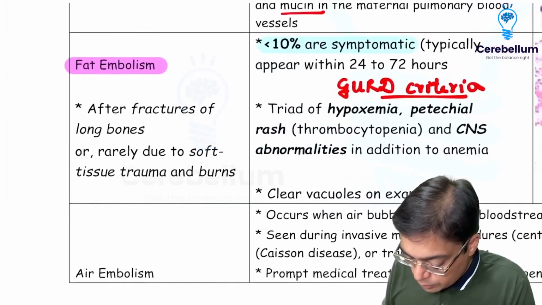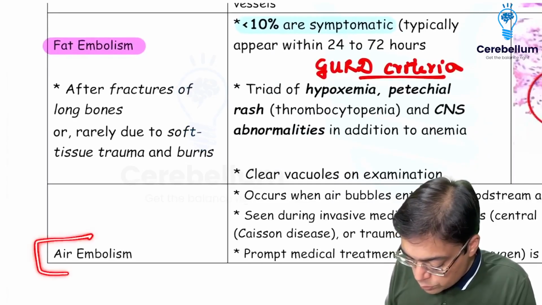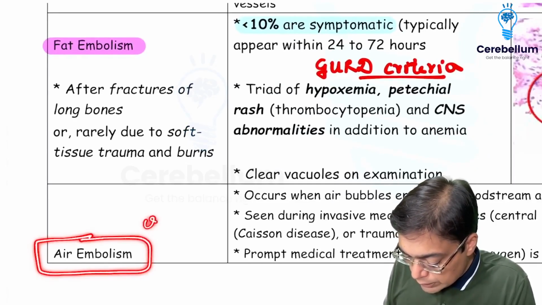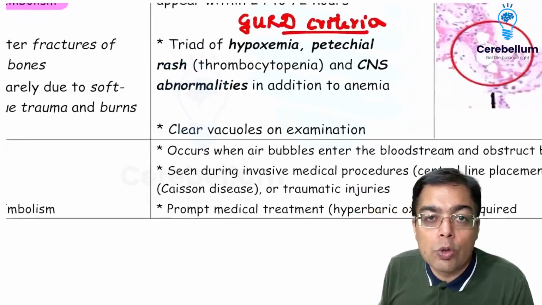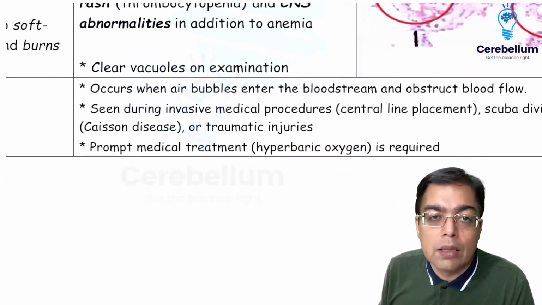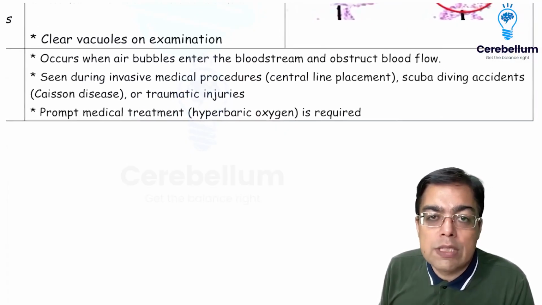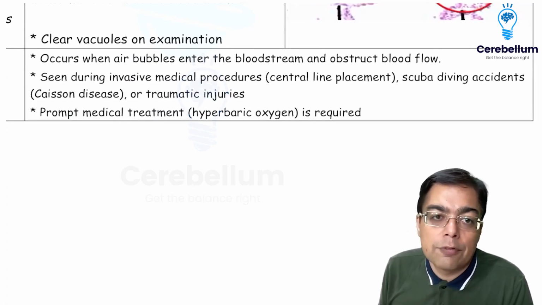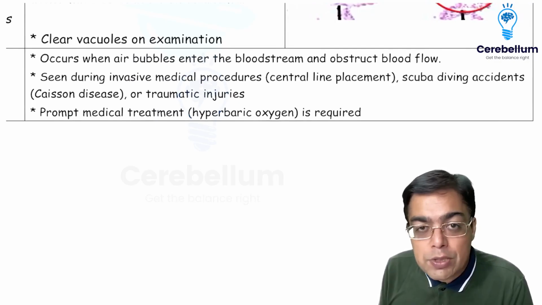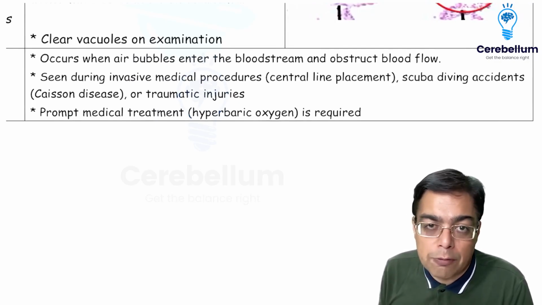The other one that we need to remember over here is an example of a condition that is going to be air embolism. Now, the classical history which was given to you or told to you way back in the physiology classes was the fact that air can be entering, especially in case of certain types of professional individuals, say for example the deep sea divers, or for that matter the scuba divers, right? So any kind of a scuba diving accident or any kind of a deep sea diver, they were the ones who are going to be suffering from it.